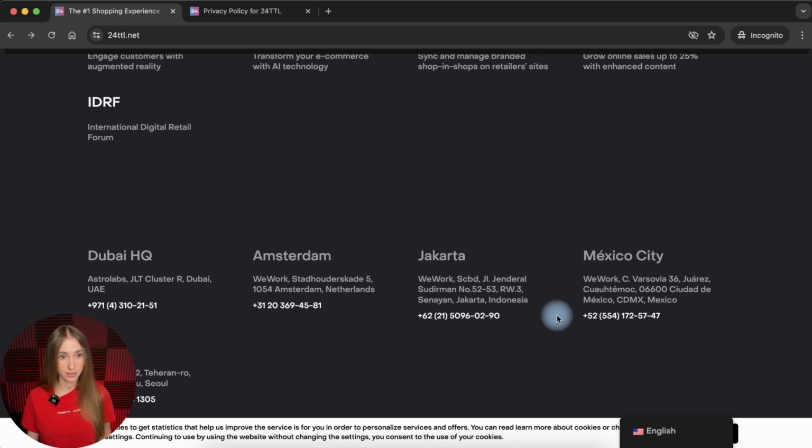I don't see it right here. Only when you want to book a call, only when you want to request a demo, only then you can find this link to the privacy policy. And for the terms of use, there are none at all. But we will not analyze this aspect about the terms. We will analyze all aspects related to the privacy policy particularly. So this is another big fail.